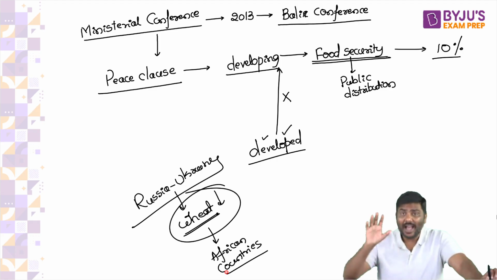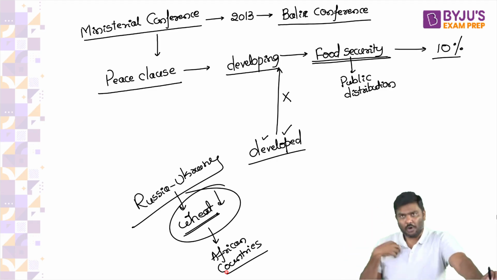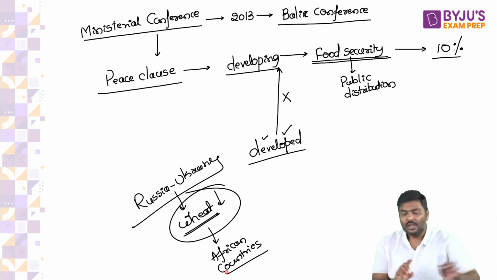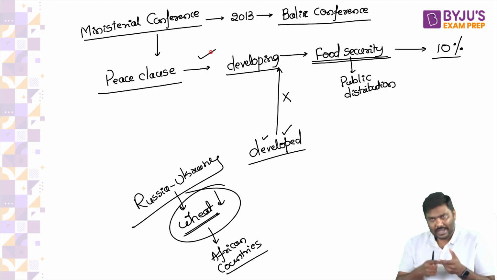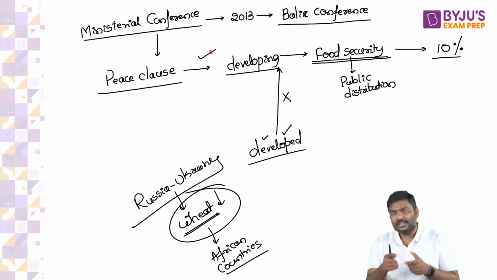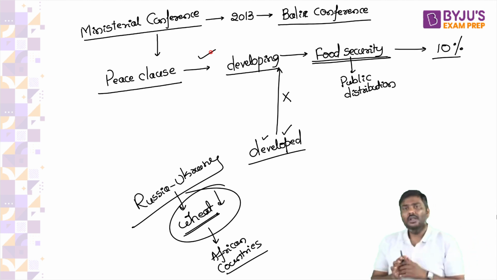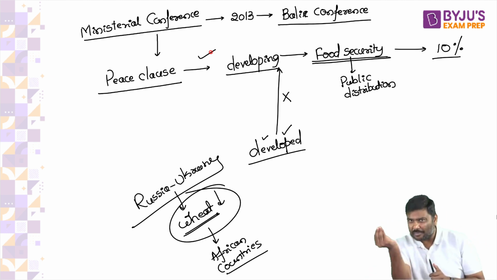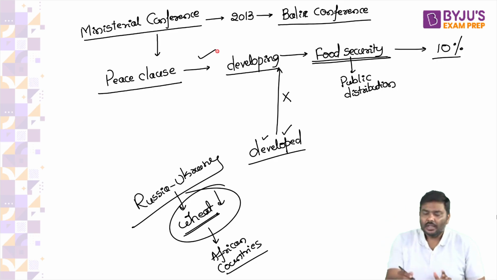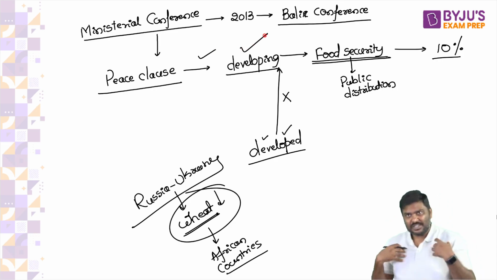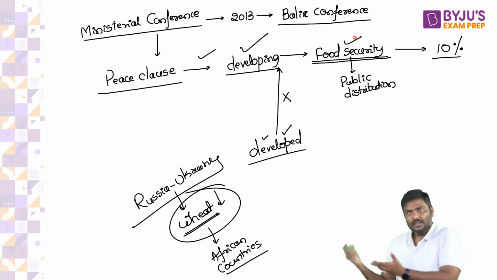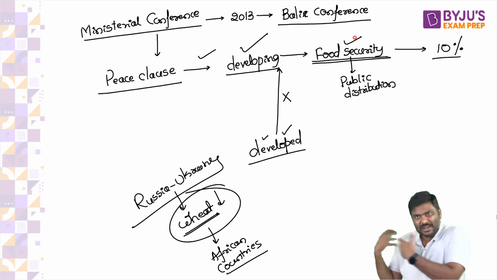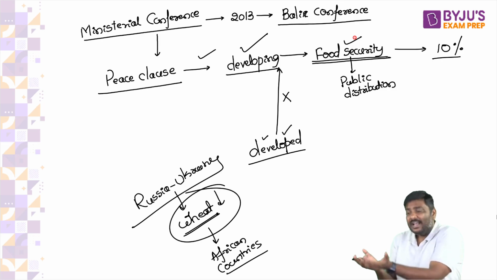I hope you have read all about this in the newspapers. But anyways, Ukraine is a bowl for wheat production in the international market. It produces a lot of wheat and exports a lot of wheat to the international market. With lower supply of wheat, what do you think will happen to many of the African countries, which are import dependent? Right, food security in their countries would be affected.